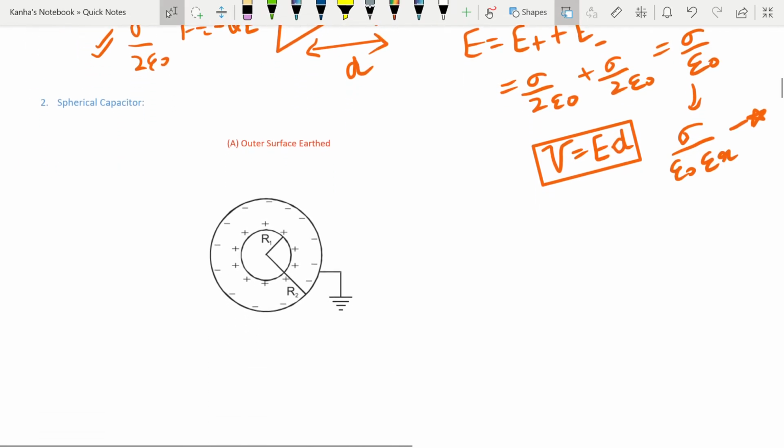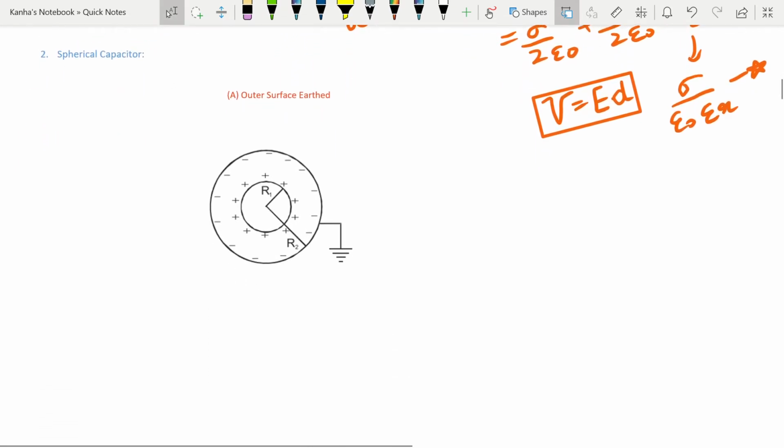Next, we'll talk about the spherical capacitor. In a spherical capacitor, there are two metallic spheres, one inner sphere and one outer sphere. You provide a charge q to the inner sphere, and it is uniformly distributed on its surface. You don't actually provide a charge minus q; minus q charge is induced on the inner surface of the outer sphere, as I already mentioned in the chapter on electrostatics.